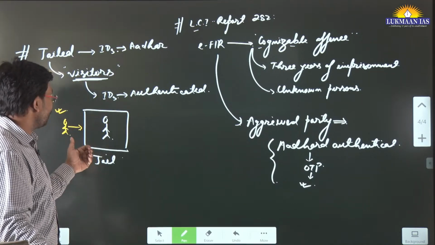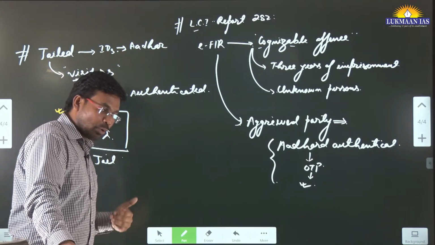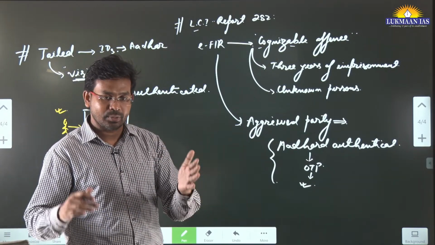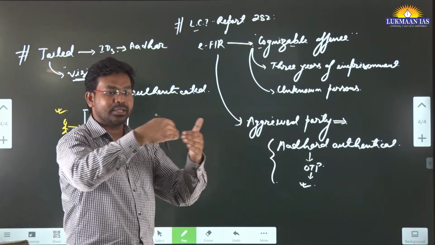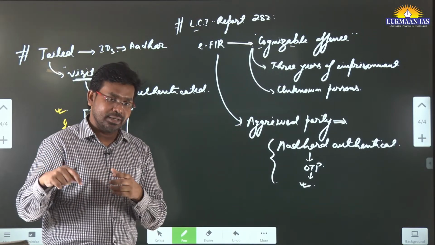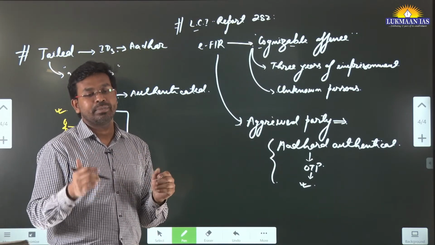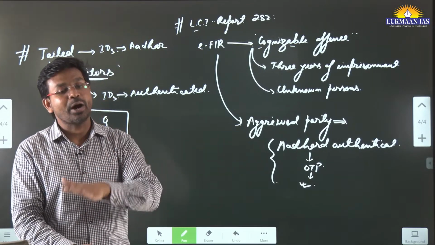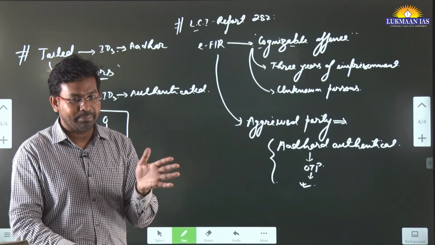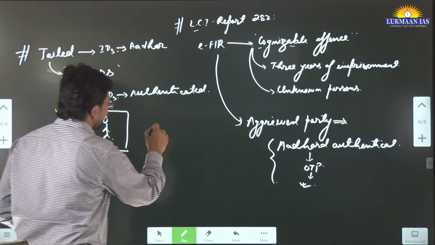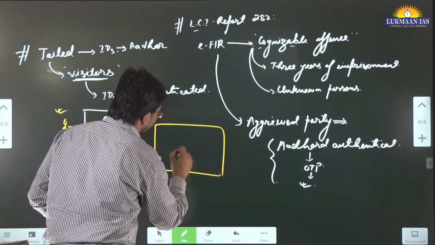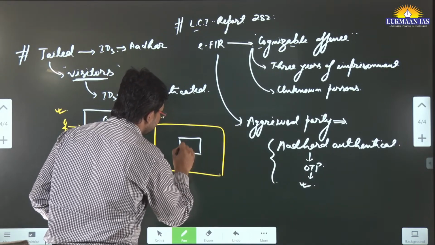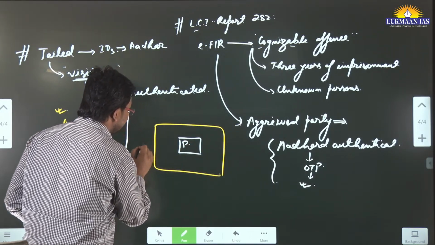Generally what happens inside the prison, outside people come and meet, but they generally do not kill, because if you want to visit the prison, your checks are already done. All belongings of metal that can harm a person are kept outside the prison premises itself. Let's say this is the prison and this is the area.